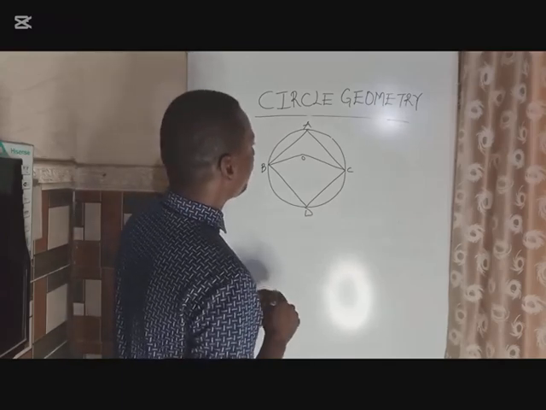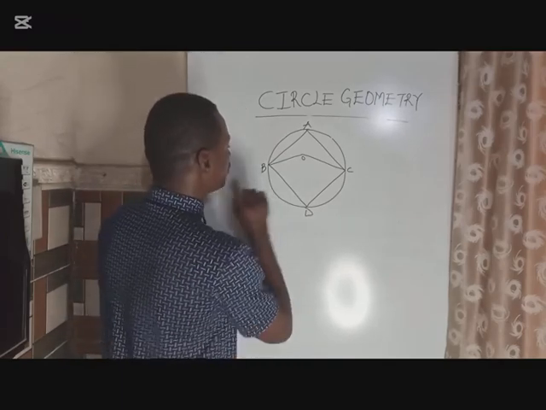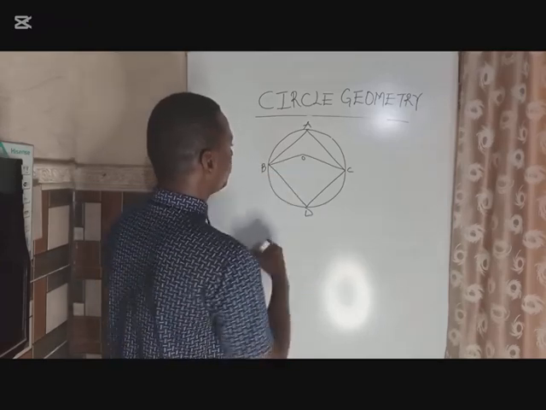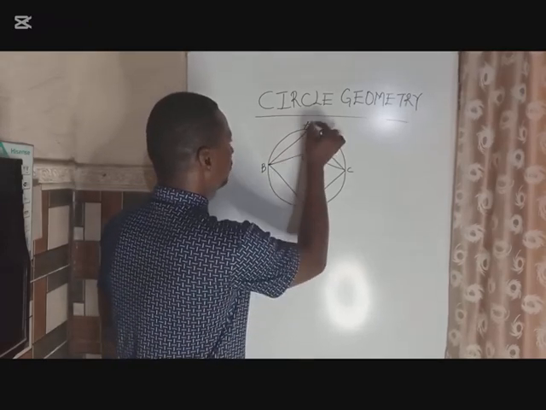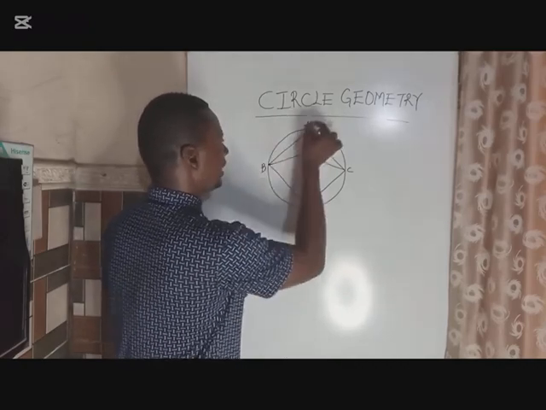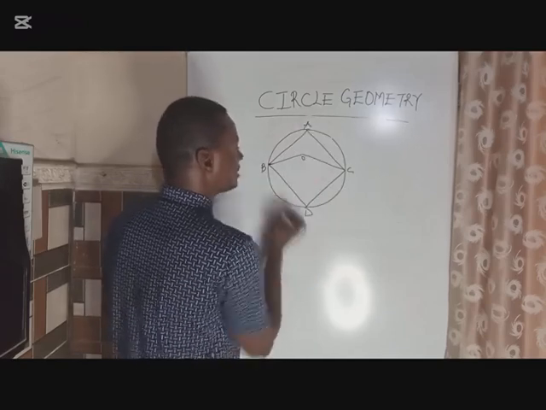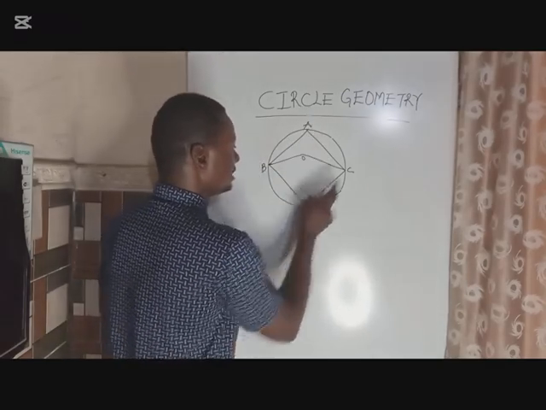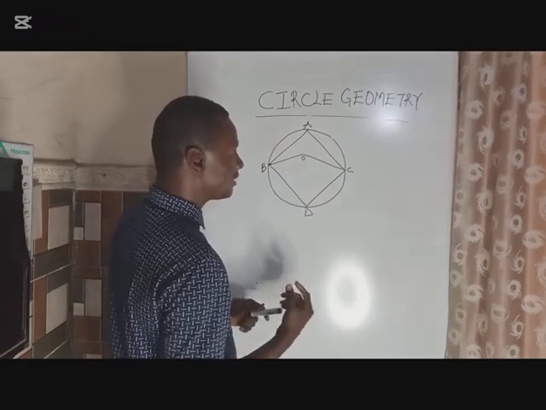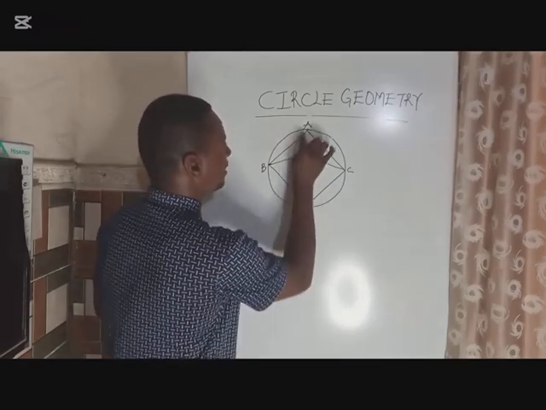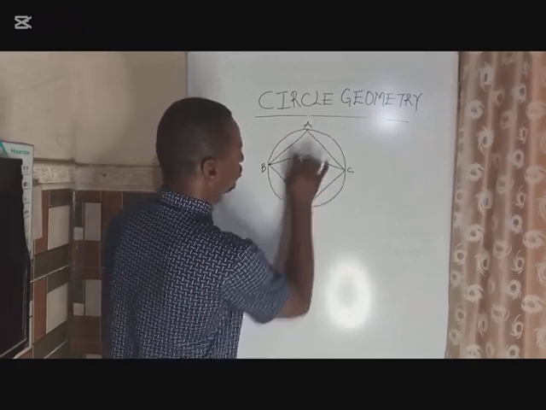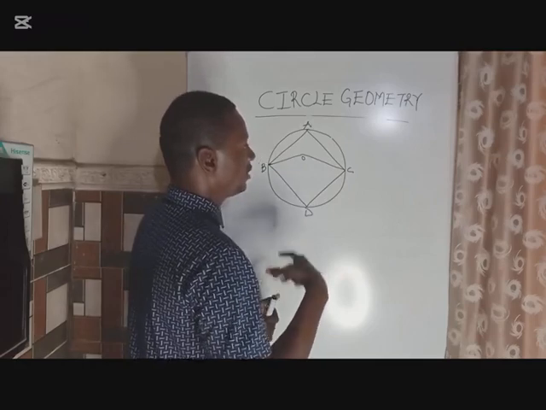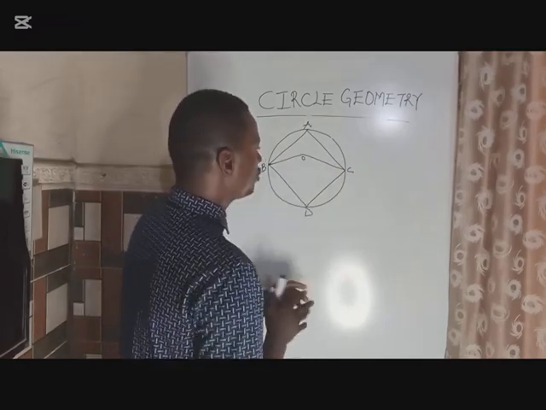Now, at this particular point, though we've not come to that theorem, when we come there I will discuss it with you. But I just want you to know that A, B, D, C is known as a cyclic quadrilateral. When you have something that looks like a square touching the circumference of your circle, it is called a cyclic quadrilateral. But that is not the theorem we're going to be looking at today.